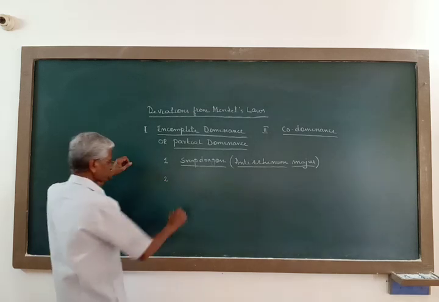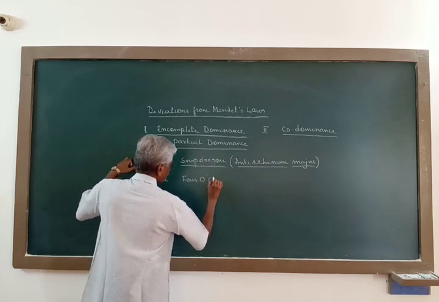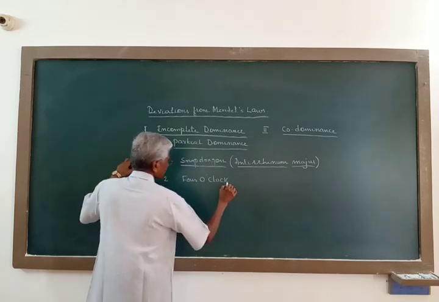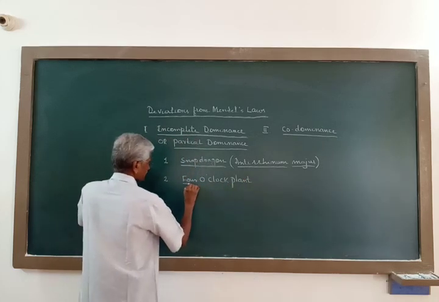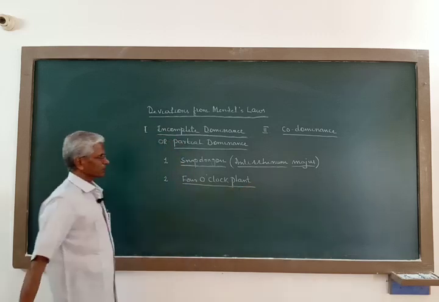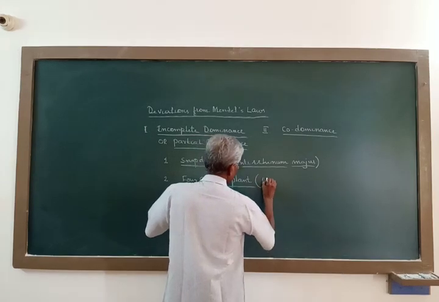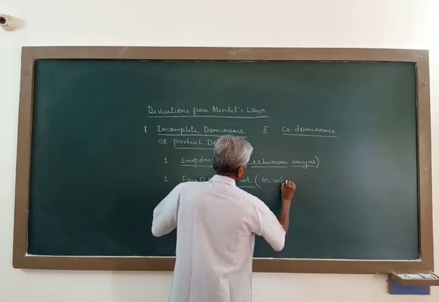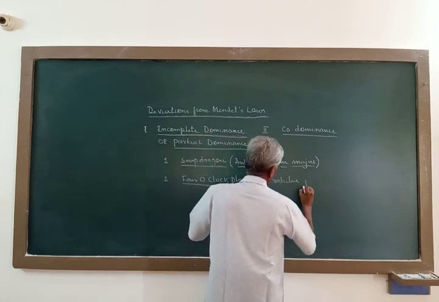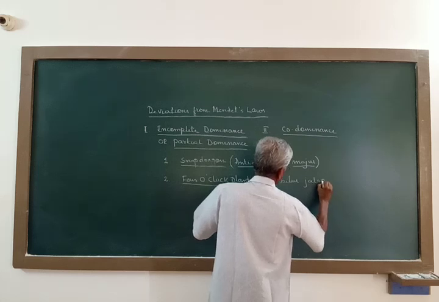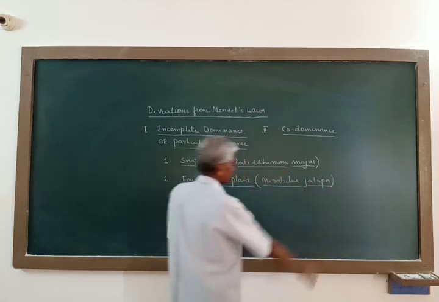The other plant here is the 4 o'clock plant. The botanical name of this plant, the 4 o'clock plant, is Mirabilis jalapa.